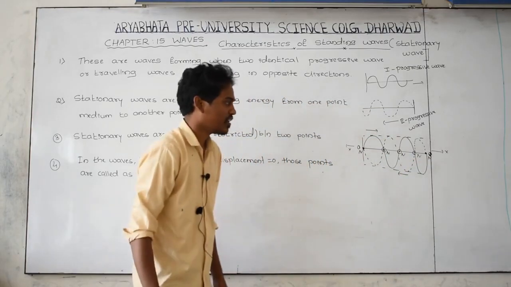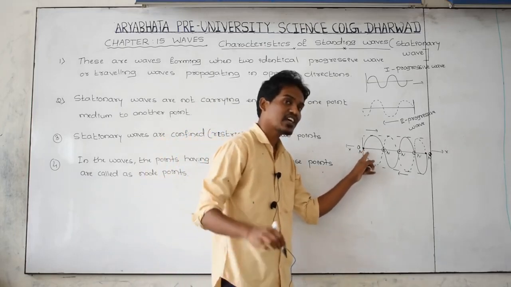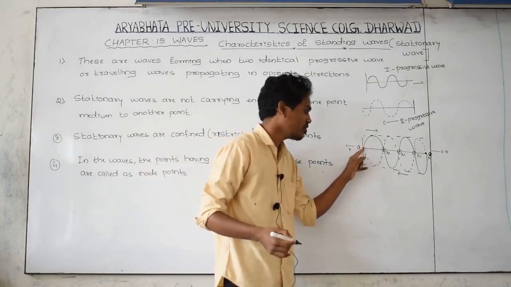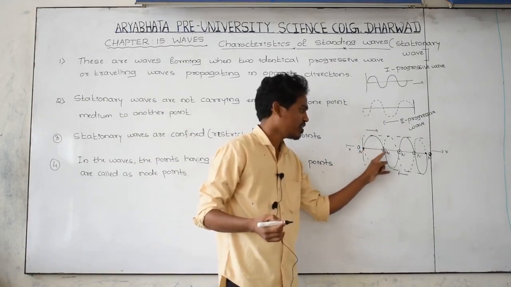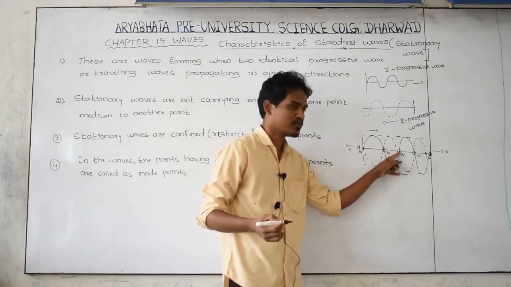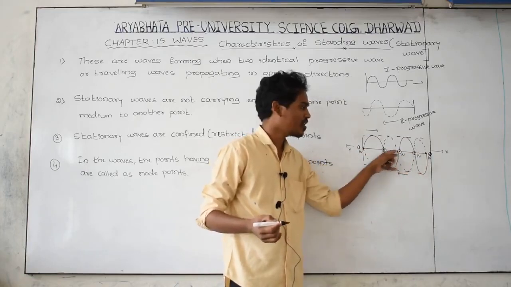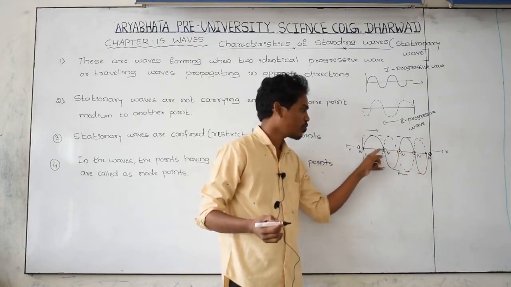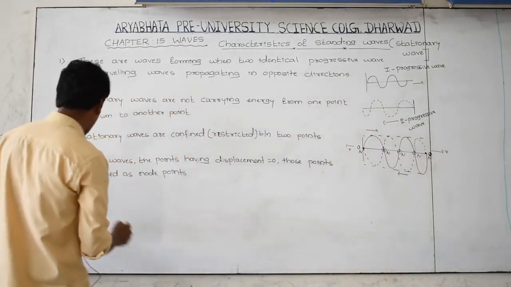In the wave, the points which have a displacement equal to 0, those points we are going to call node points. Here displacement 0, here 0, here 0, here 0, here 0. All the points having 0 displacement are called node points. And the fifth one,